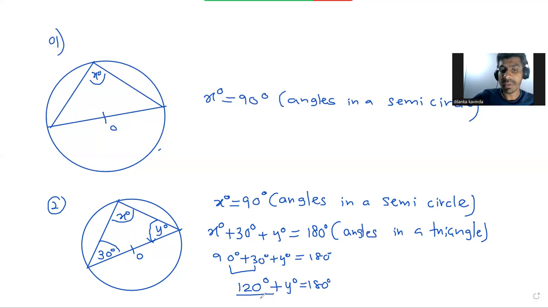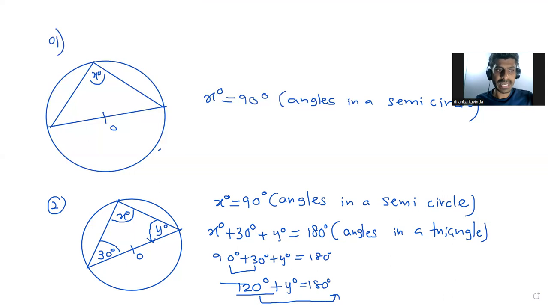Then you can move that 120 to the other side. What happened to plus 120? It becomes minus 120. Yes, minus 120.